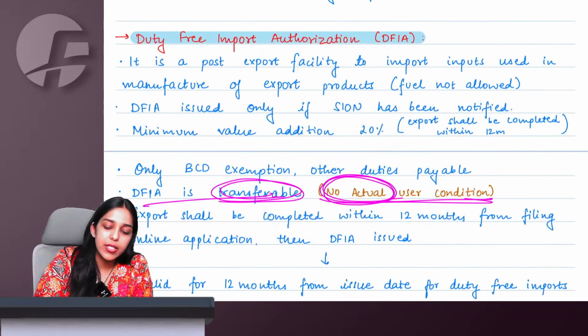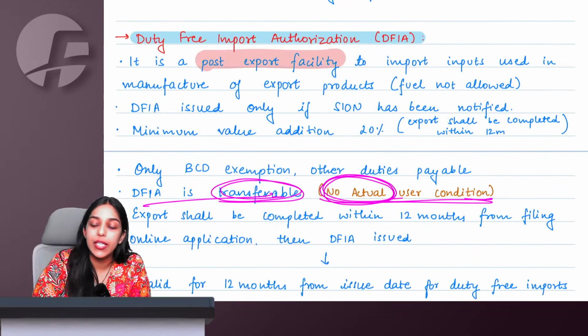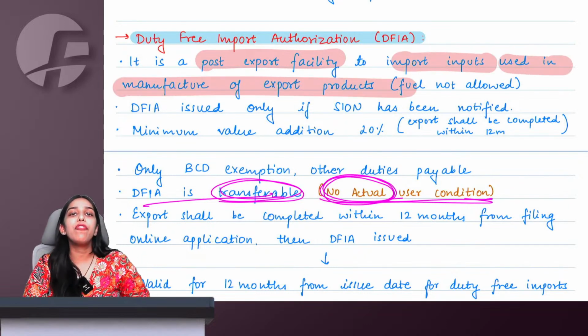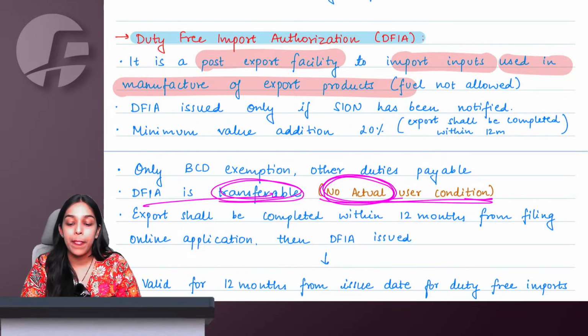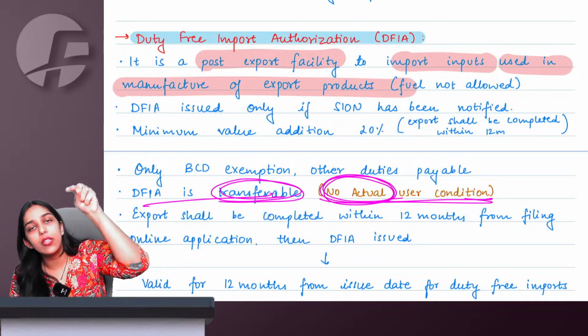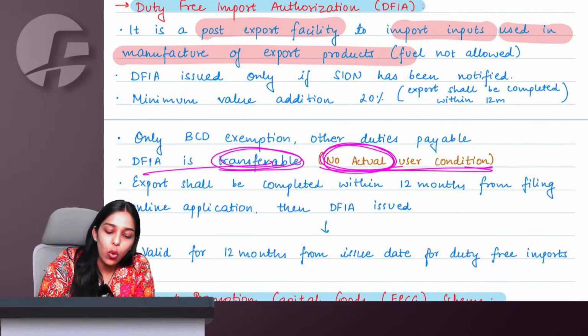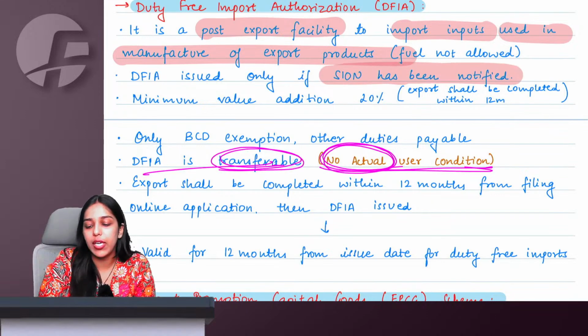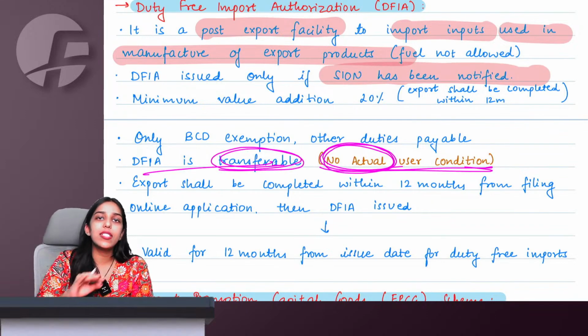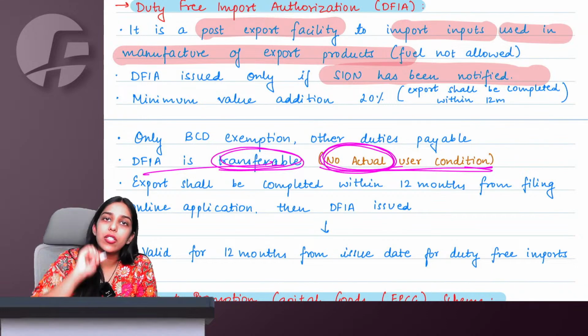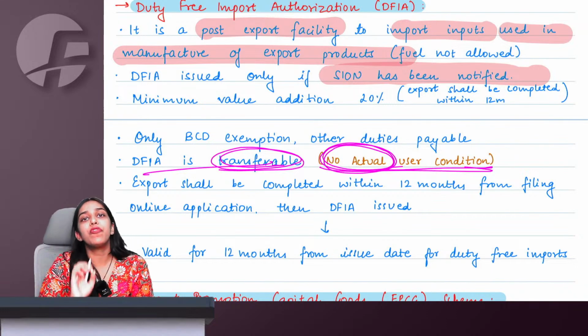Got it. So it is a post-export facility to import inputs used in the manufacture of export goods, and fuel is not allowed under DFIA. So once I export, whatever I had used as inputs in those exports, I can now get DFIA for the same. It is only issued if SION is available. For the goods where SION is not notified, you cannot have DFIA facility. In advance authorization, value addition was at least 15%.